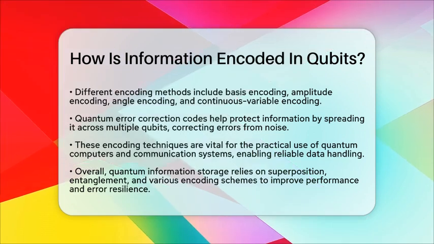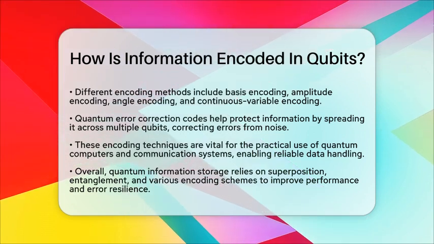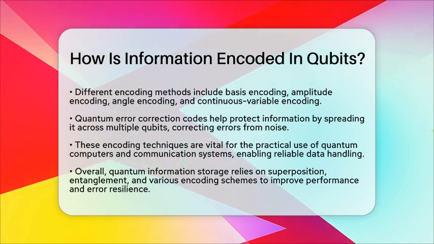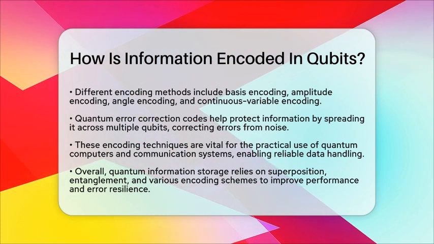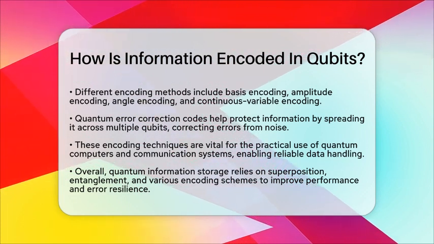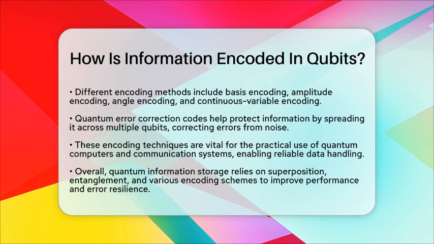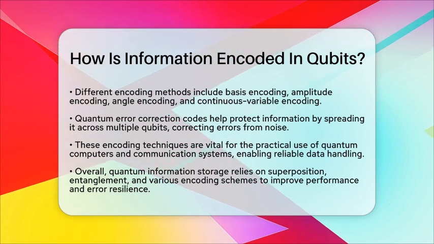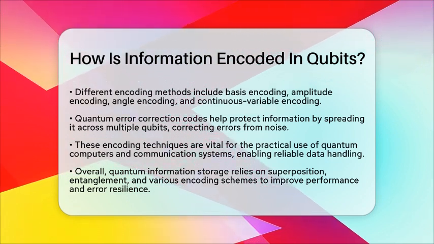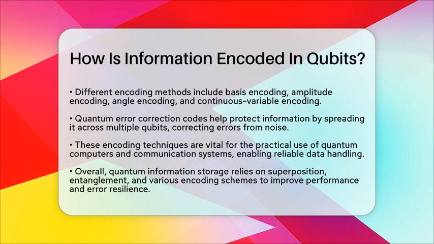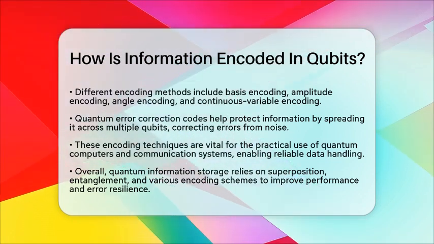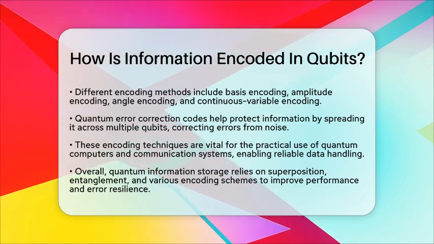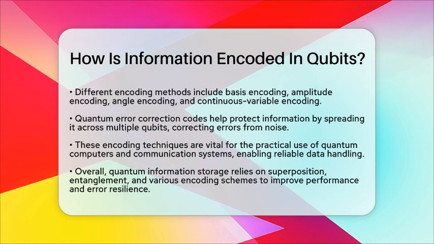In real-world quantum computers and communication systems, these encoding methods are essential. They allow us to store, process, and transmit quantum information reliably. This is what makes quantum technology so promising for future computing, secure communication, and advanced algorithms. In essence, information in qubits is stored through their ability to be in multiple states at once and their entangled connections, using various encoding schemes to optimize performance and error resilience. This is the foundation of how quantum systems handle information in the exciting field of quantum technology.